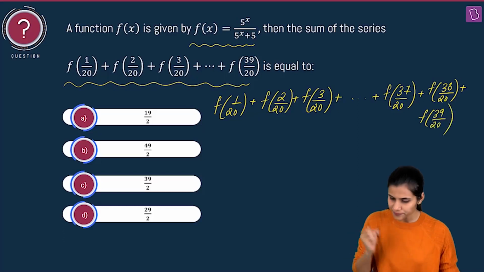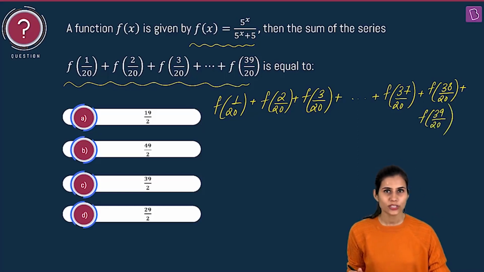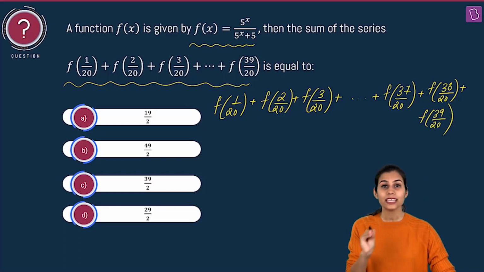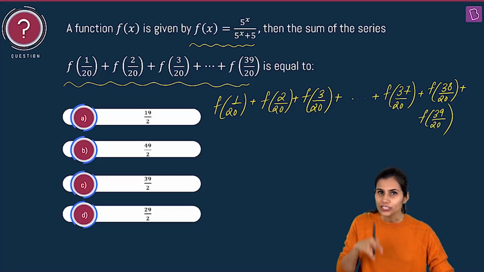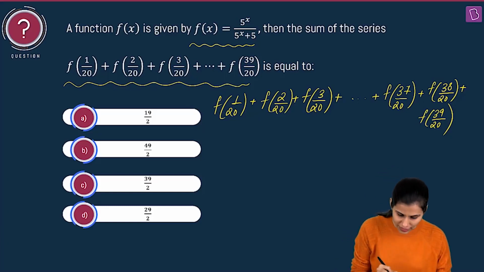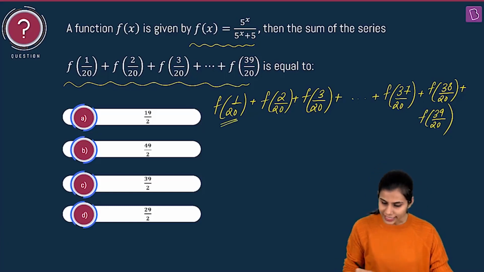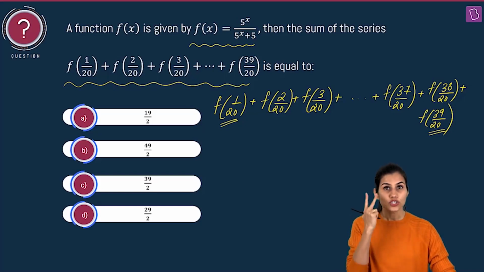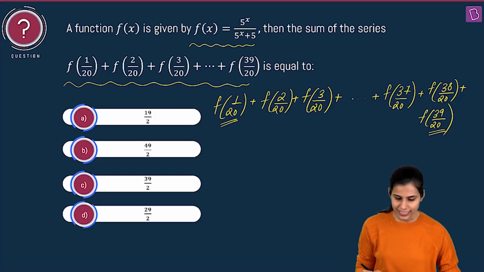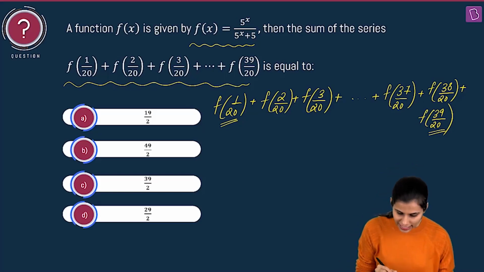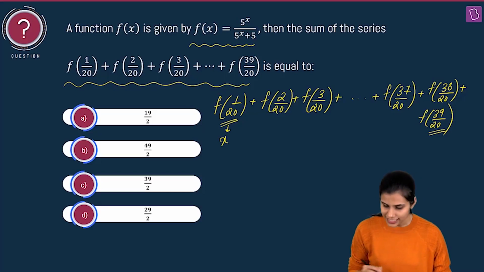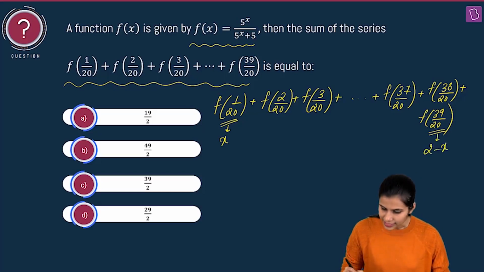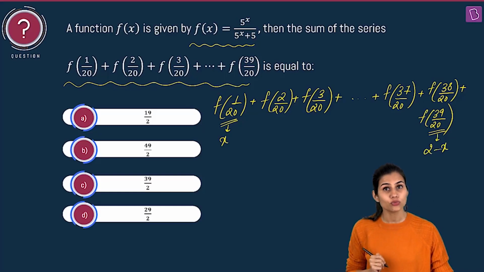In order to tackle this question, all you need is superbly active observation. So bring in your vulture eye in picture and closely observe. In here you have the input as 1 by 20 and the last term that you have is involving the input as 39 by 20. Their sum is what? 40 by 20, which is 2. In fact, from this observation, what can I say? That if I treat 1 by 20 as x, then 39 by 20 will be 2 minus x because their sum is 2.